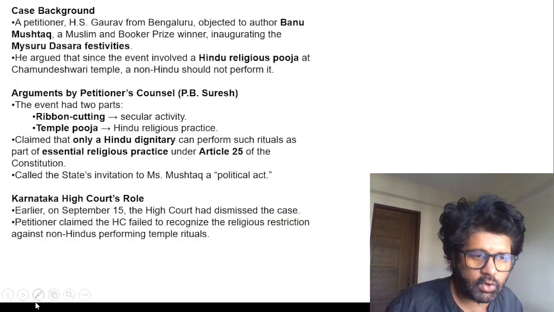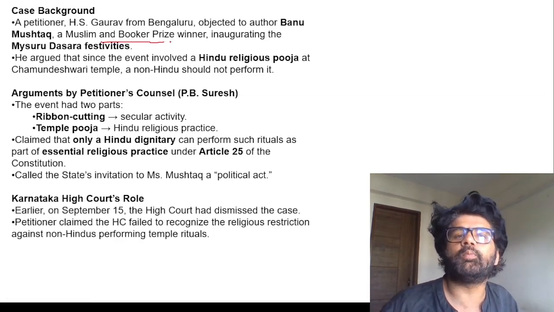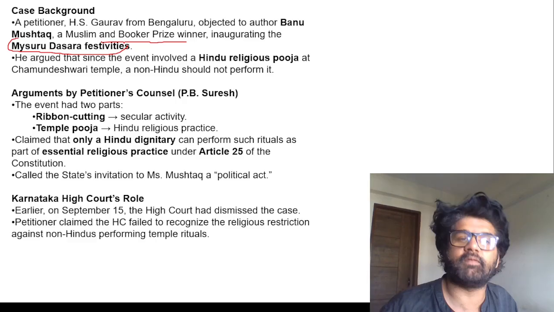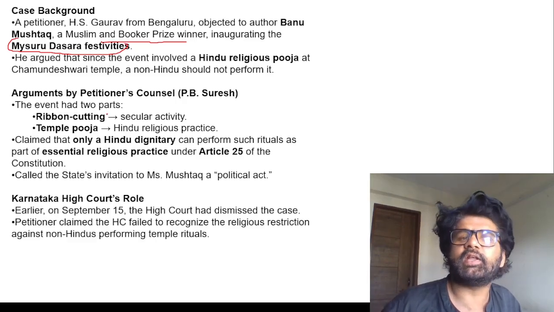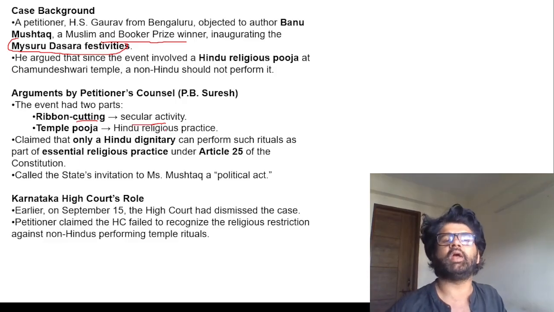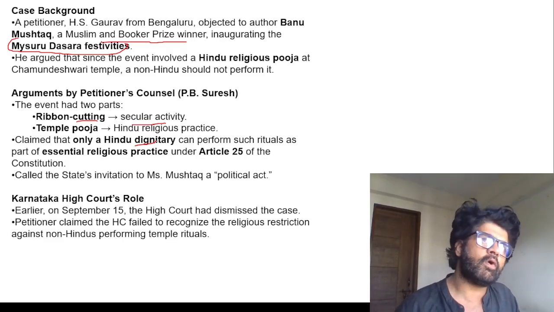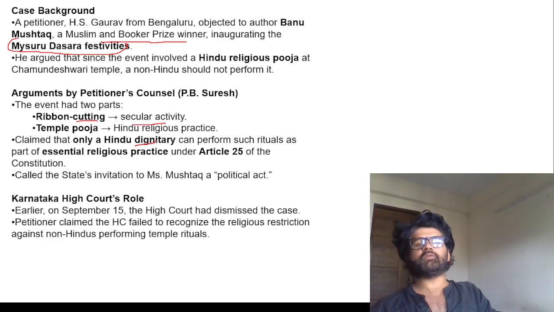A petitioner, H.S. Gaurav from Bangalore, objected to author Banu Mushtaq, a Muslim and Booker Prize winner, inaugurating the Mysuru Dasara festival. The petitioner is saying that there are two parts: ribbon cutting is a secular activity, but temple puja and all is religious practice, and only a Hindu dignitary should have performed such religious practice. Then Supreme Court is saying that, bro, have you forgotten about the Ismail Faruqi judgment of 1994?